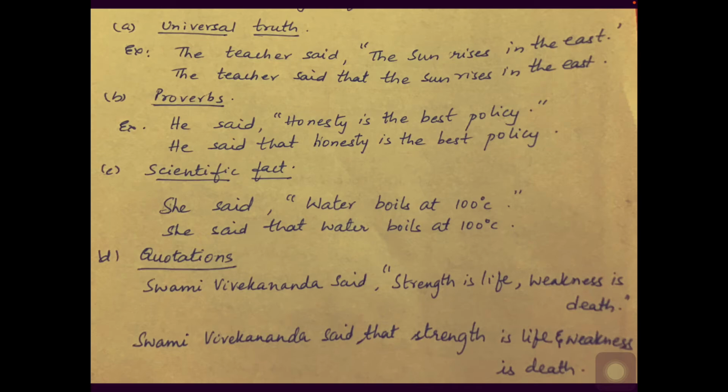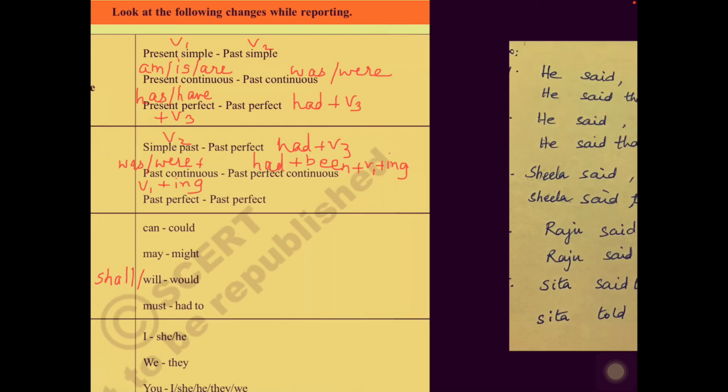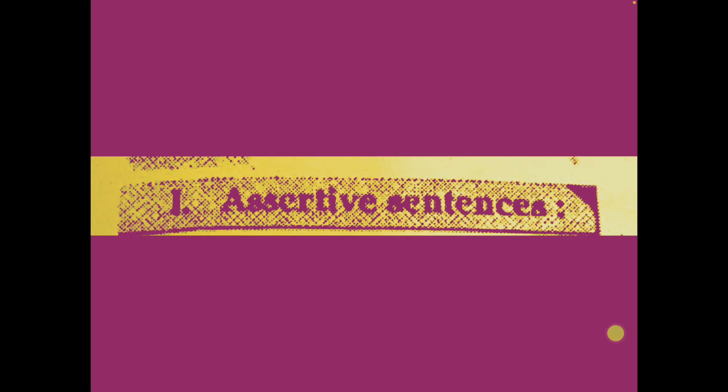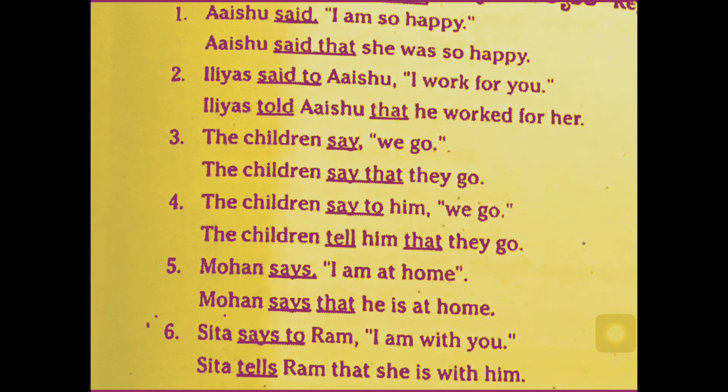Understood, children? Now I hope you have understood all the points that I have told you. So children, now let us look at the assertive sentences once again, because now you know the rules and regulations, how to change the tense. In assertive sentences, let us once again look at the examples, how the tense has changed. Aishu said, I am so happy. Aishu said that she, as usual the pronouns have changed, and am, which is in simple present, has changed to was, which is simple past. She was so happy. Understood?